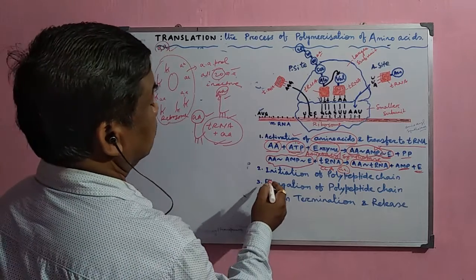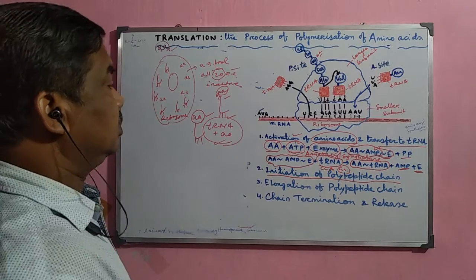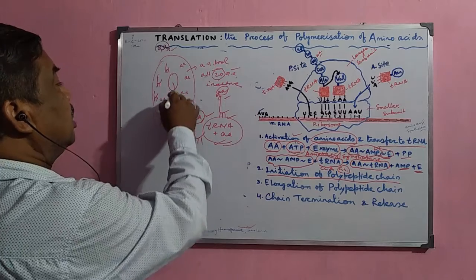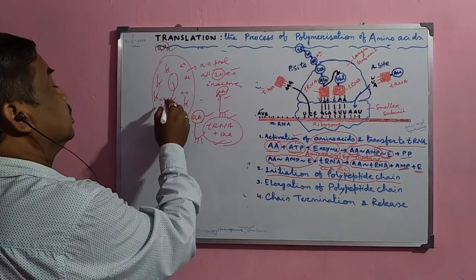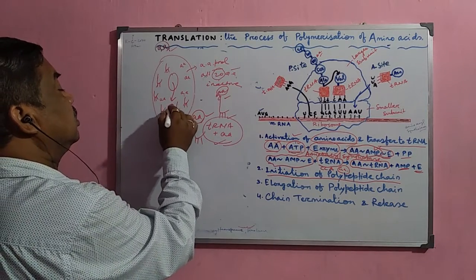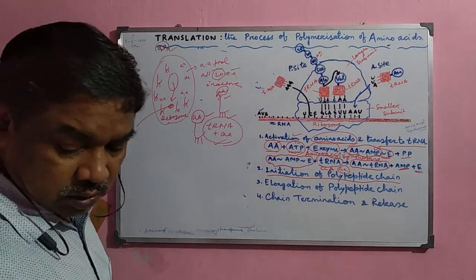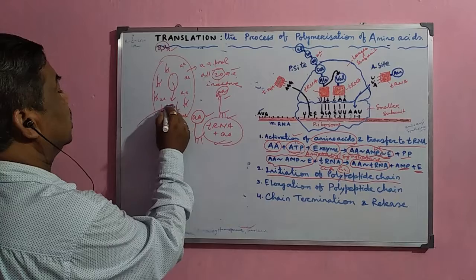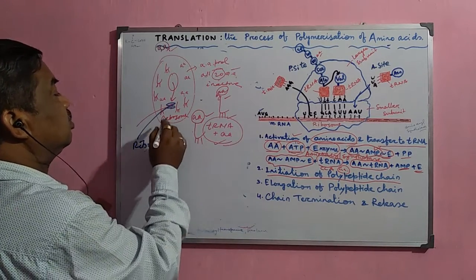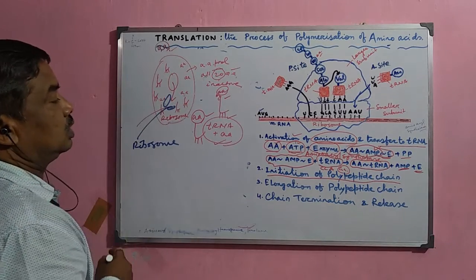Now the second phase is the initiation of the polypeptide chain. As you know, the mRNA carries the message, and it comes out from the DNA, out of the nucleus, and proceeds towards the cytoplasm. In the cytoplasm the ribosome is also there, and this ribosome molecule has two subunits, which are normally free from one another.